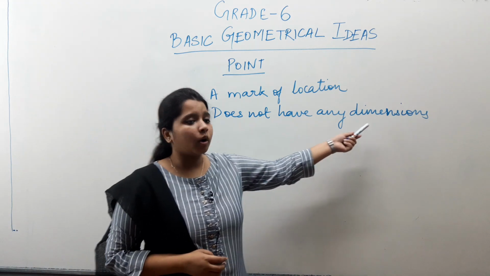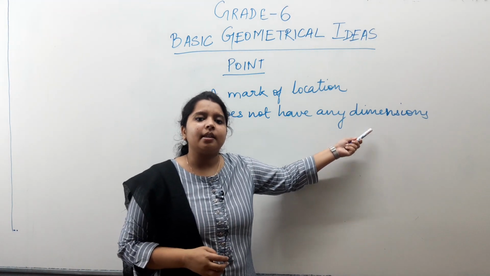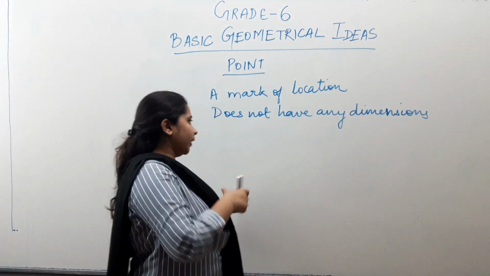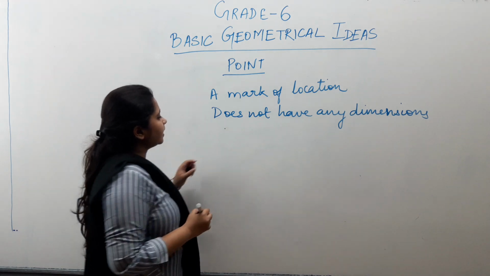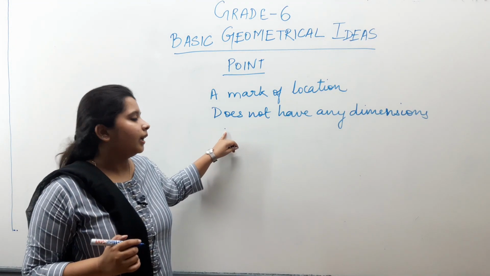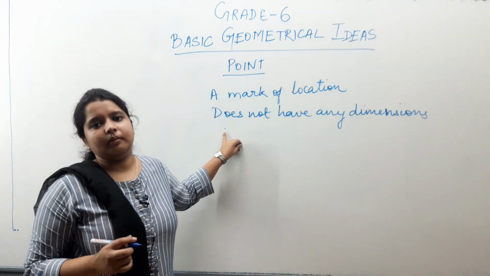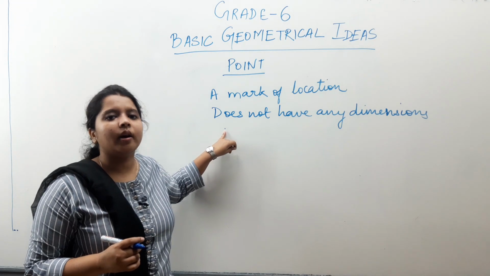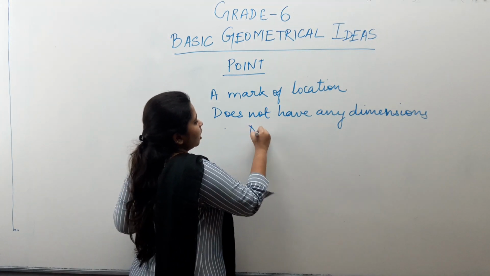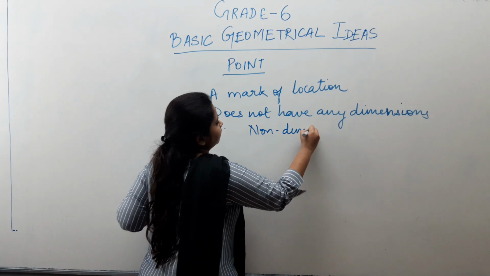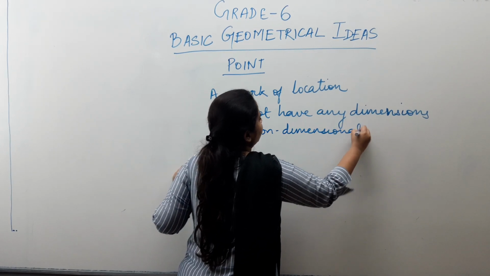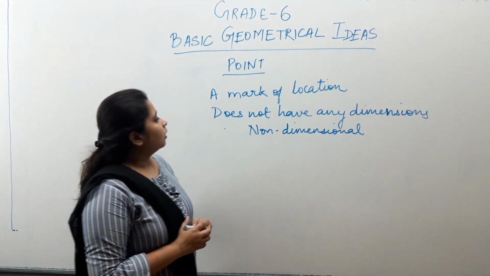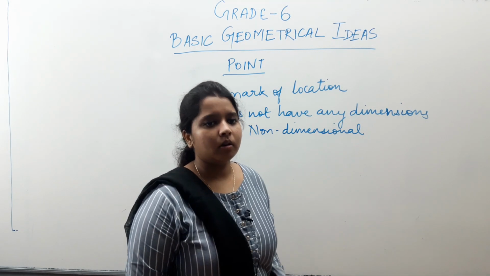By dimensions, what do I mean? Dimensions mean having length, breadth or height. So a point is just a mark made by a sharp pointed pencil. Okay, so it does not have any length, any breadth or any height. So it is non-dimensional. Okay, it is non-dimensional. So this was all about point.